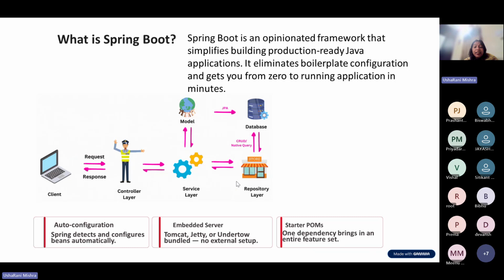As I said, whenever it is required, I'll tell you the point to take a note. Auto configuration is a very important question: why is Spring Boot very popular? It is because of auto configuration. It has the capability of auto configuration, embedded server, and starter forms. When you develop the project, at that time you will have a clear understanding of this. Okay, can I move to the next slide?